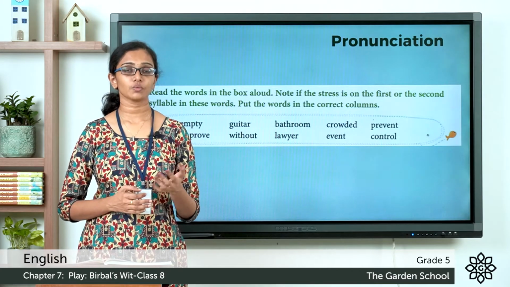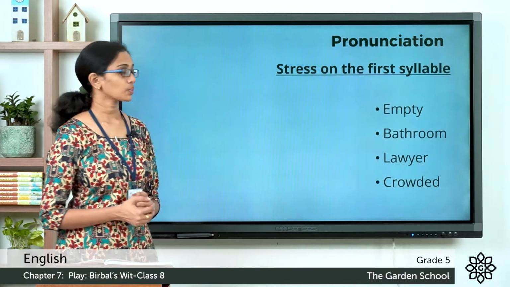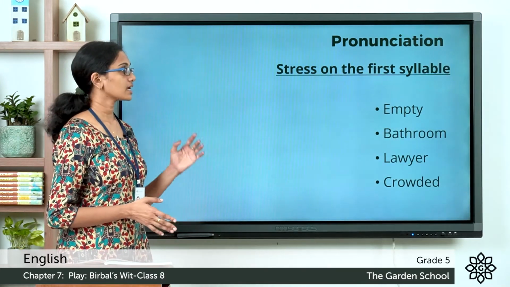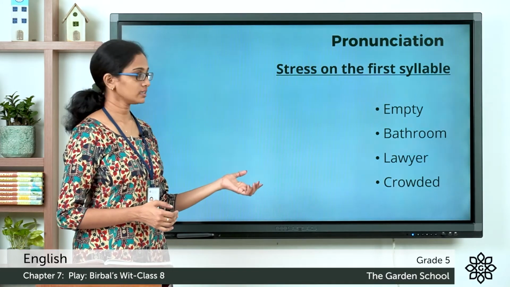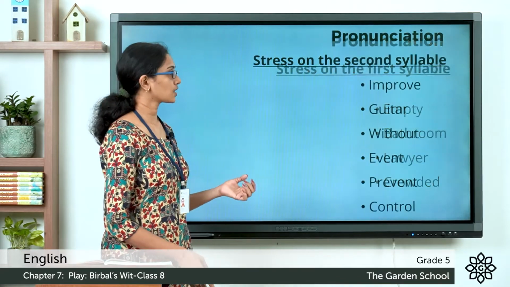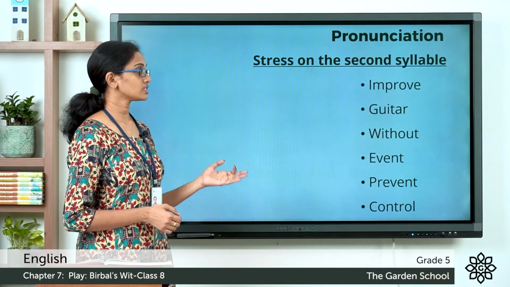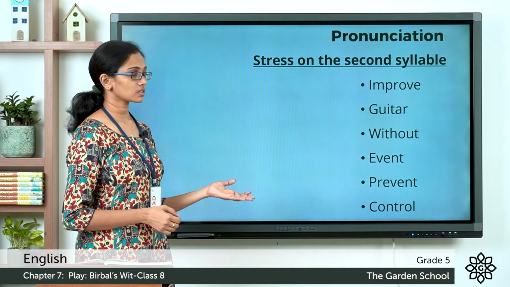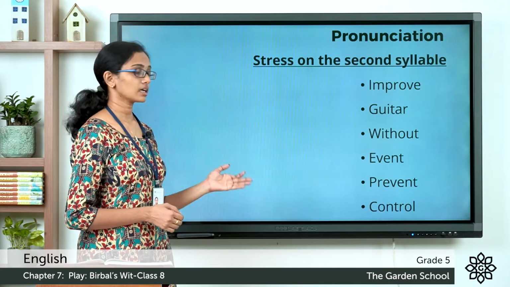Now let's see which are the words with stress on the first syllable. So the words with stress on the first syllable are empty, bathroom, lawyer and crowded. And the words with stress on the second syllable are improve, guitar, without, event, prevent and control.